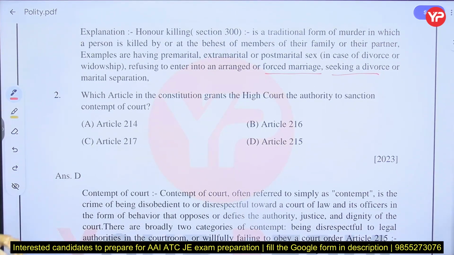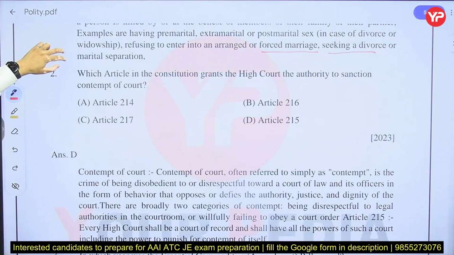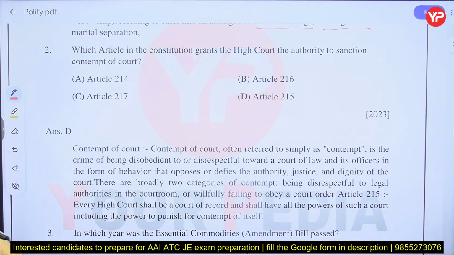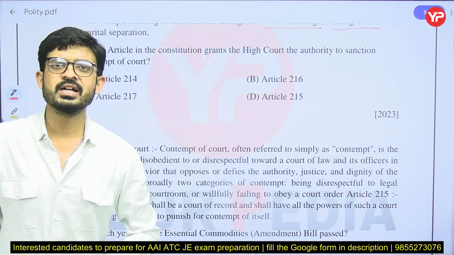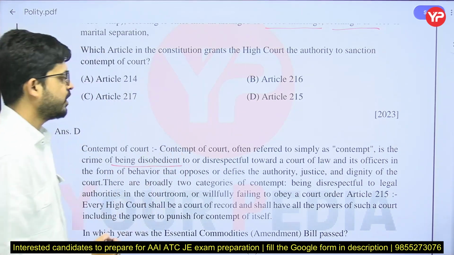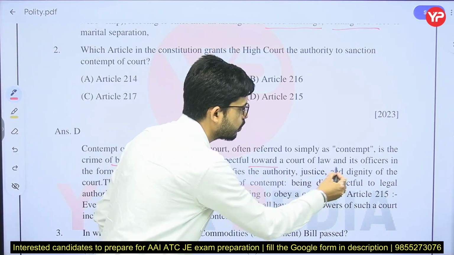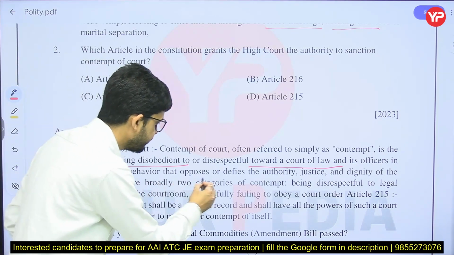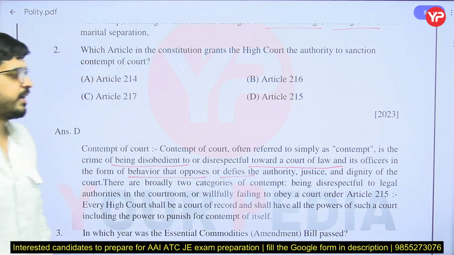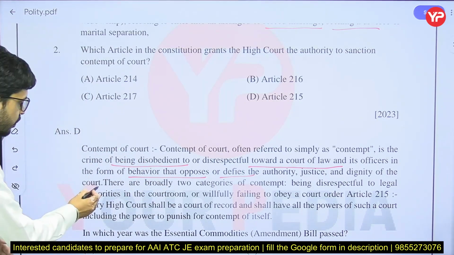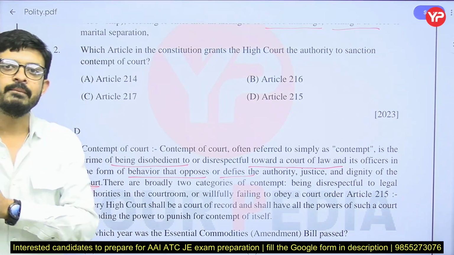which article in the Constitution grants the High Court the authority to sanction contempt of court? What is contempt of court? It means disregard of the court. So being disobedient or disrespectful to a court of law, its officers, in the form of behavior that opposes or defies the authority, justice and dignity of the court. Okay, this is called contempt of court.